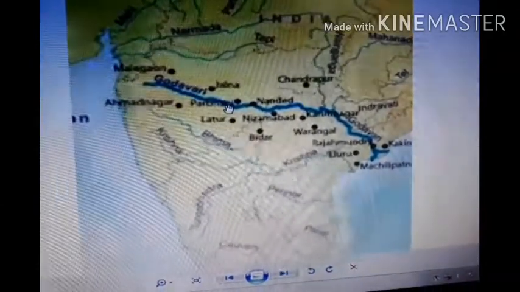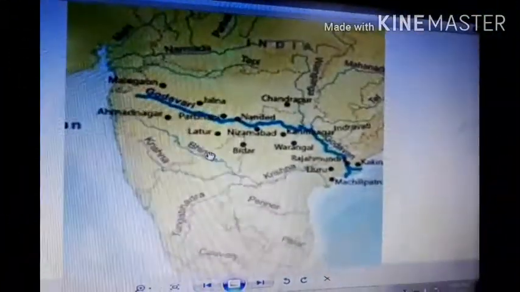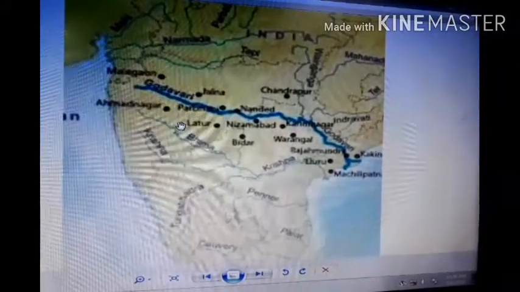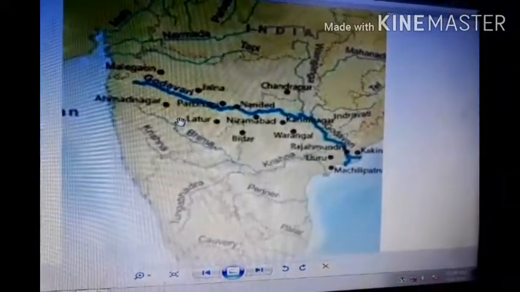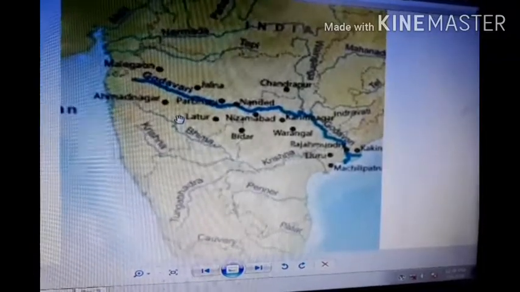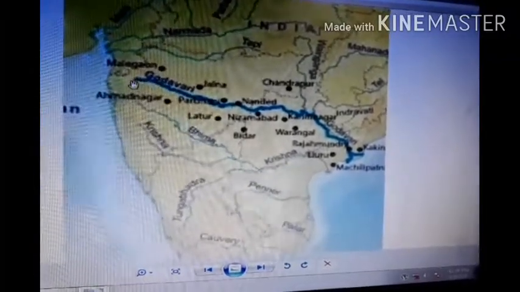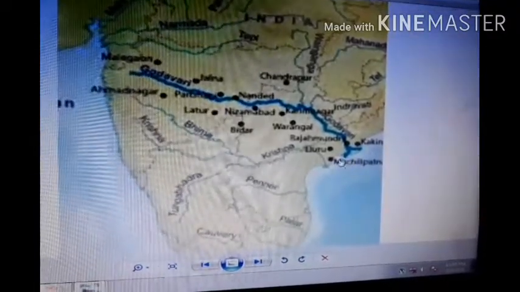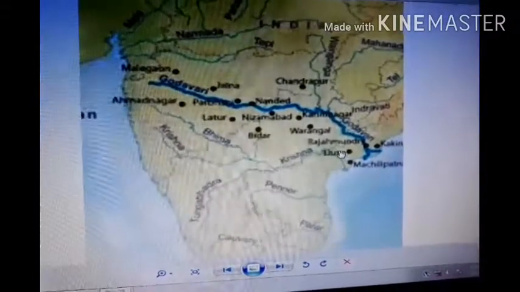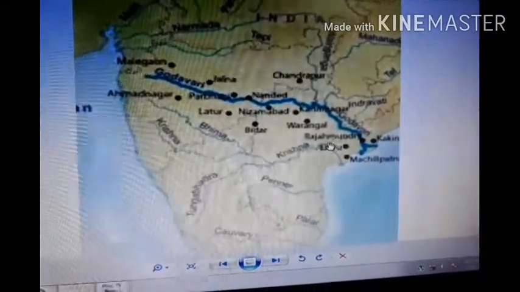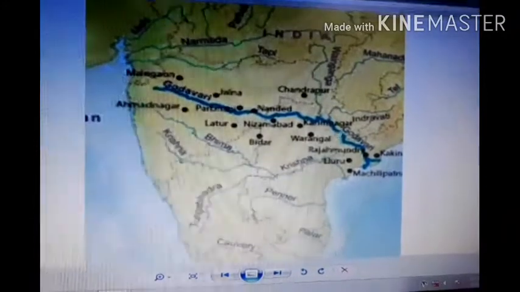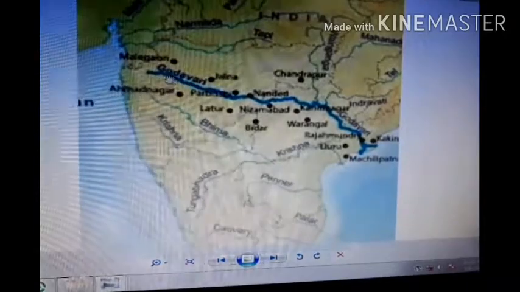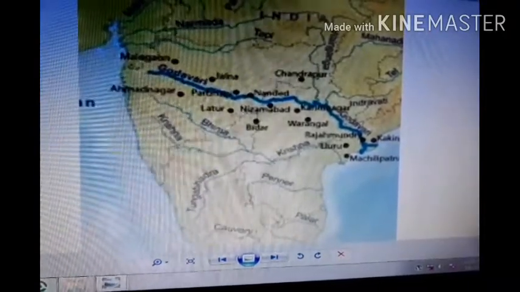The basin covers Maharashtra, Odisha, and Andhra Pradesh. The Godavari is joined by a number of tributaries in its movement from Nasik to the Bay of Bengal, like Pranhita, Manjra, Wainganga, and Penganga. These are the tributary rivers which also combine with this river along its course.